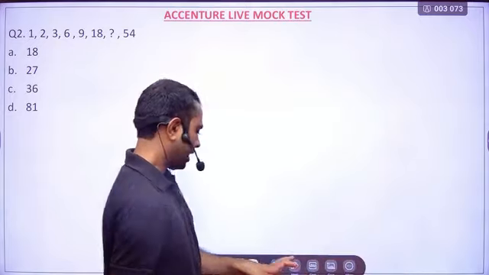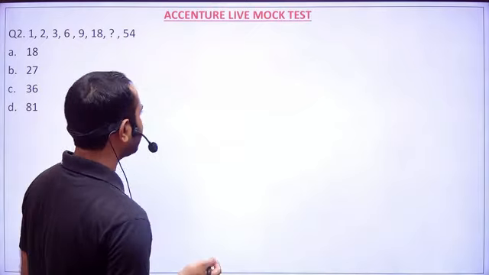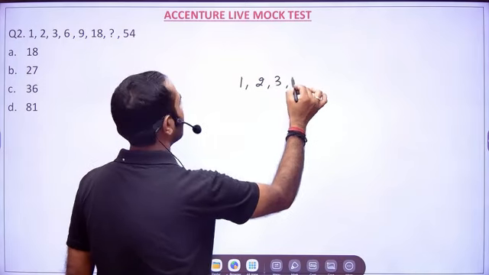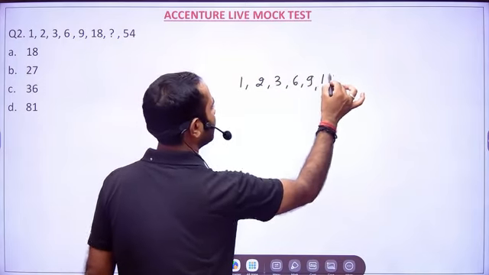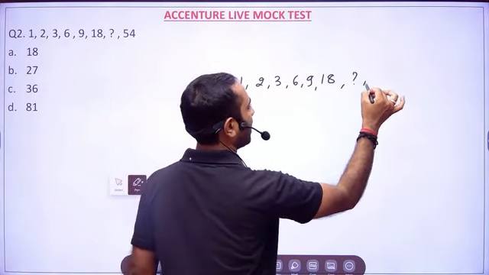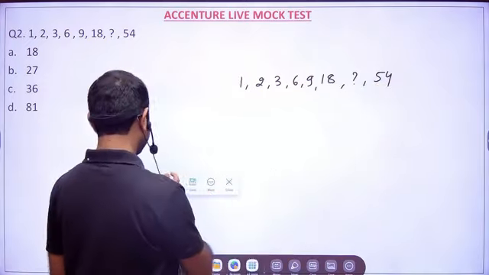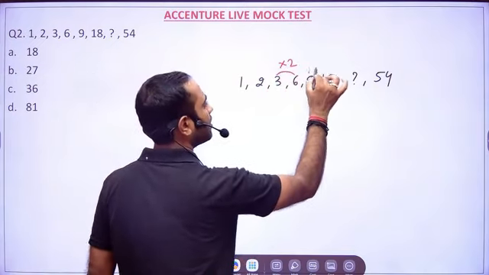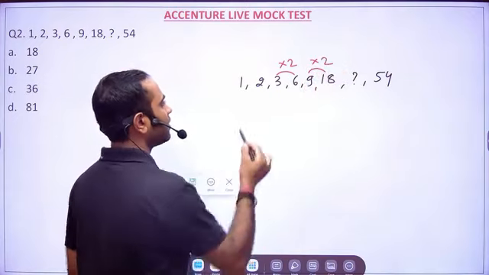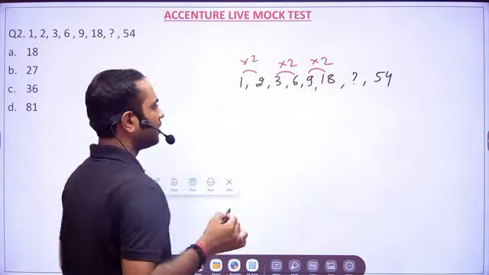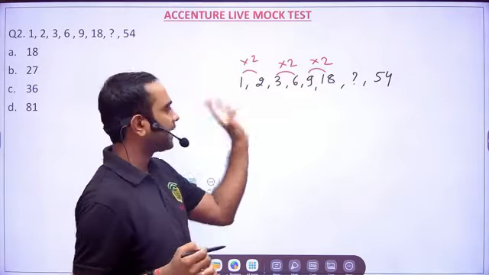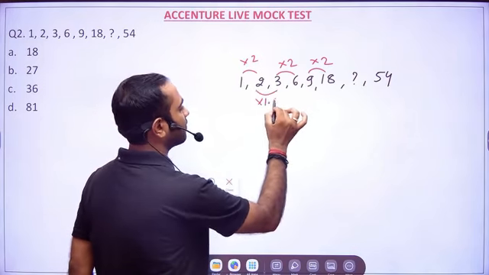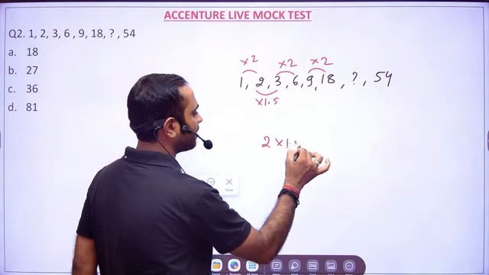So I will solve the question here. If we see the logic, we have 1, 2, 3, 6, 9, 18, okay? We have a question mark, and then we have 54. If we try to analyze, here you see it is 2. As soon as you see it is 2, that means somewhere numbers are getting multiplied by 2. What about this? It looks like into 1.5. So 2 into 1.5 is nothing but 3.